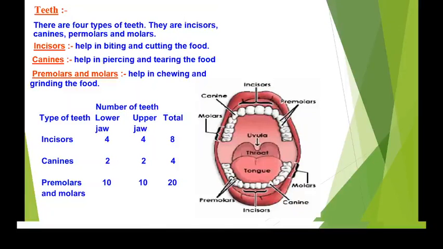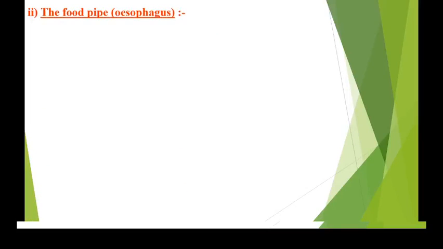Okay, yes, so let us move to the next part. What happens to the food after it enters into the mouth? Where does it go? Yes, it will go to the food pipe. There are 2 pipes located. One is the wind or air pipe and the other one is the food pipe, or we call it as what? Esophagus.